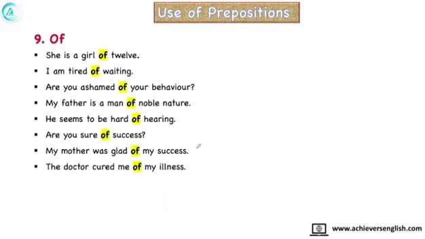The next comes of. She is a girl of 12. I am tired of waiting. Are you ashamed of your behavior? My father is a man of noble nature. So at some places you can use of to mean ka, but at other places the meaning will not fit with the sentences. Are you sure of success?